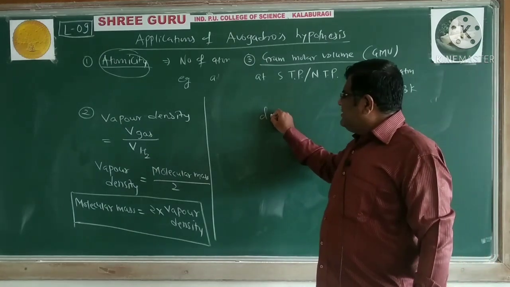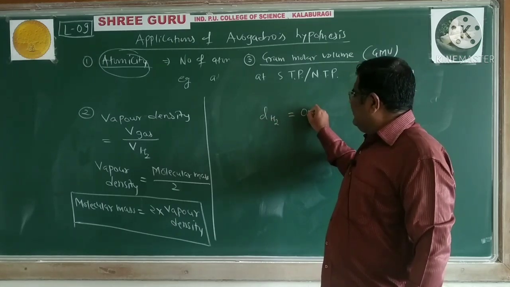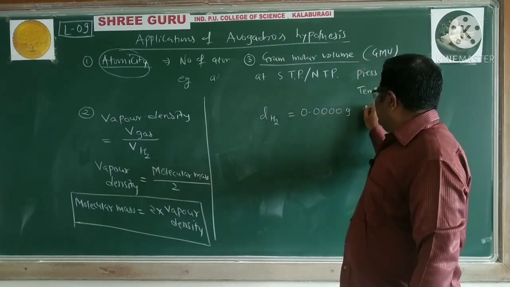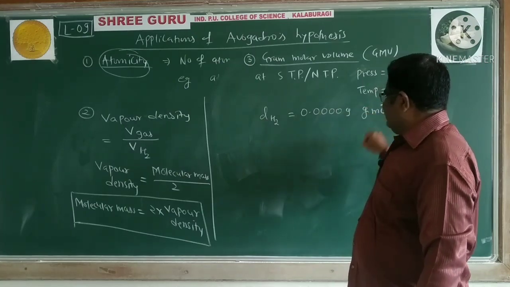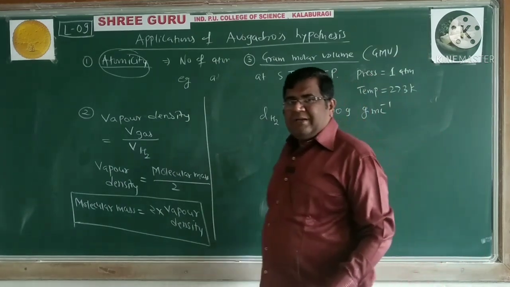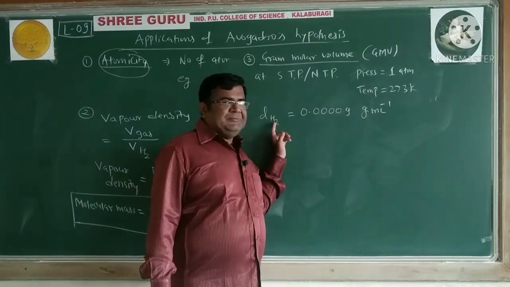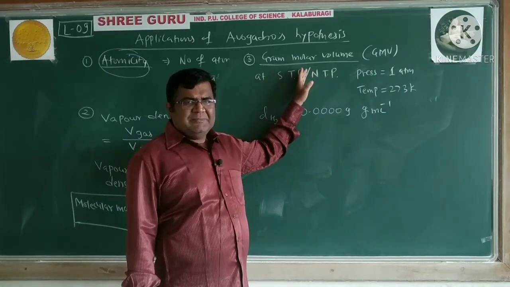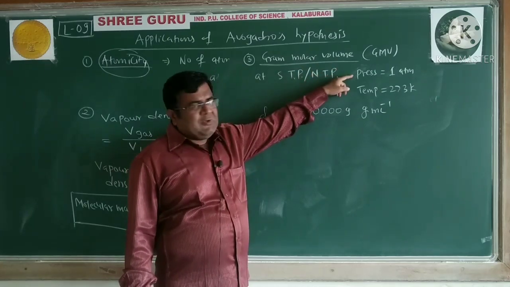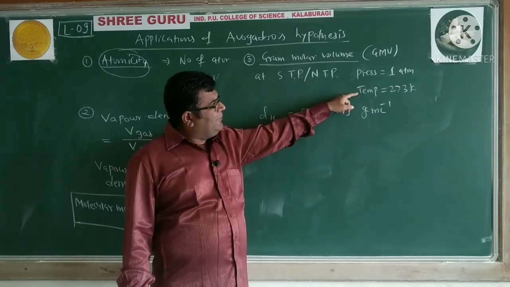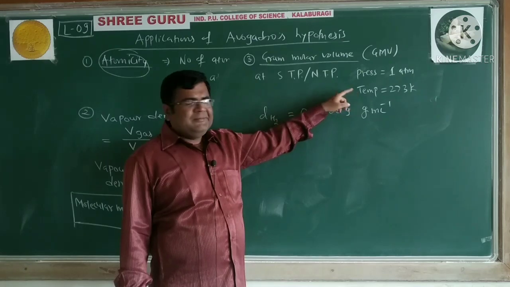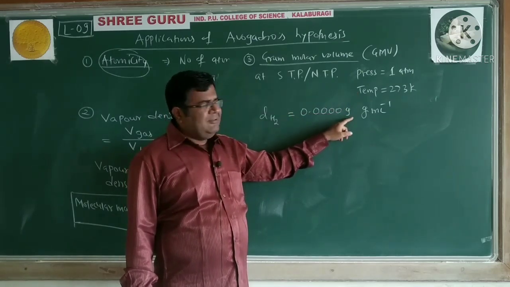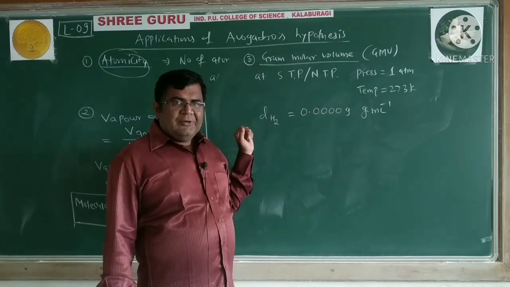If we consider the density of hydrogen, it happens to be 0.00009 gram per milliliter. What I am saying is, the density of hydrogen at STP or NTP, both are same, with pressure equal to 1 atm and temperature equal to 273 K, is 0.00009 gram per milliliter. Now what does it mean?